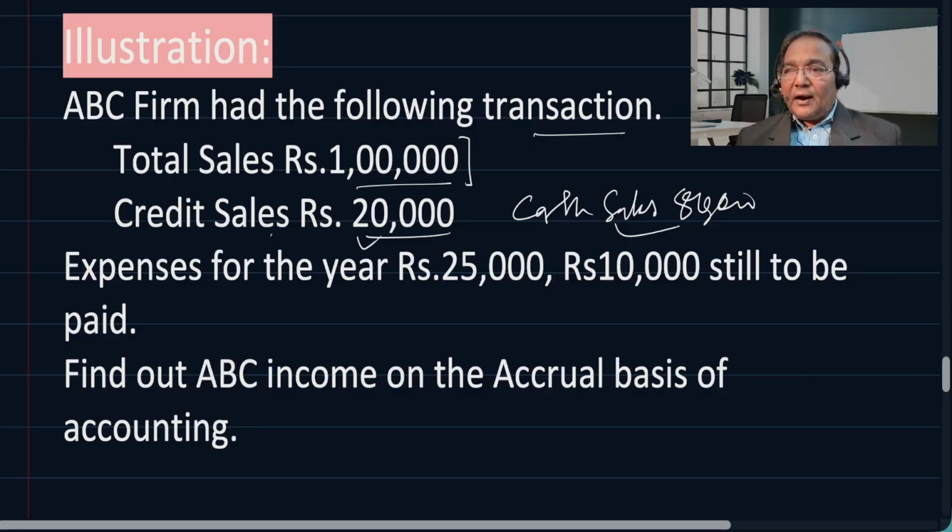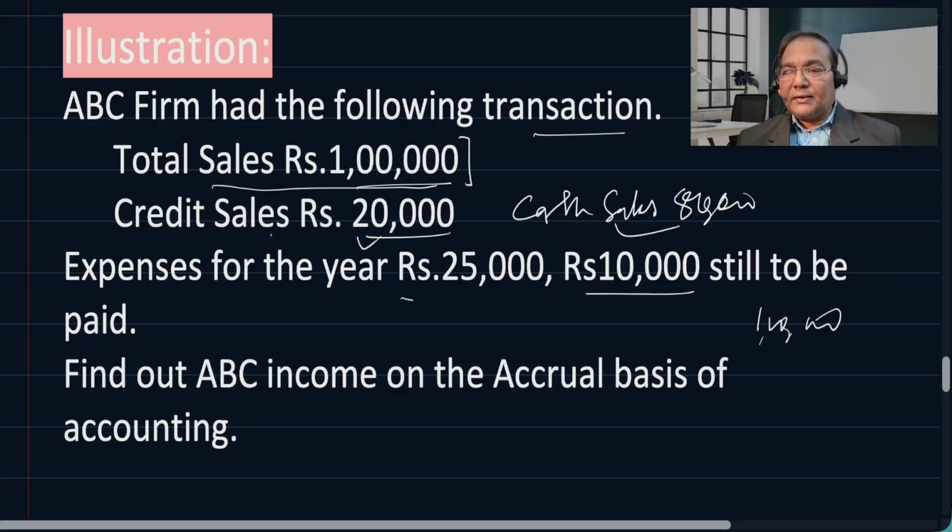So here, unlike the cash basis, we will take up cash as well as credit both. So total sales will be taken into consideration. We will take 1 lakh, and there are expenses. Though 10,000 is still to be paid, we will not pay attention to that.